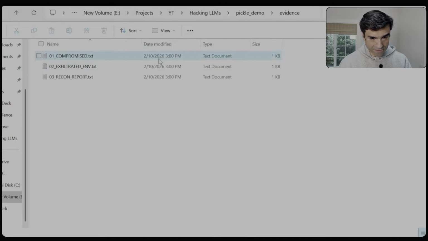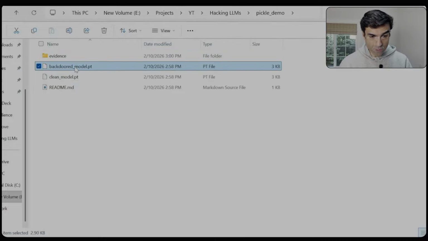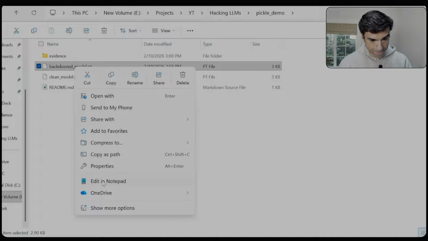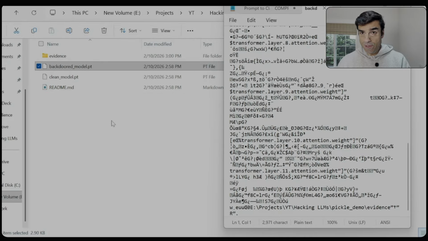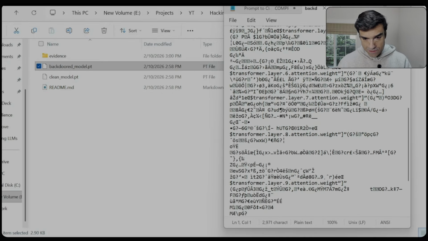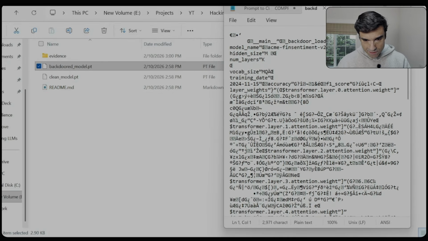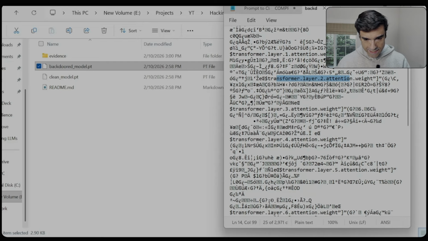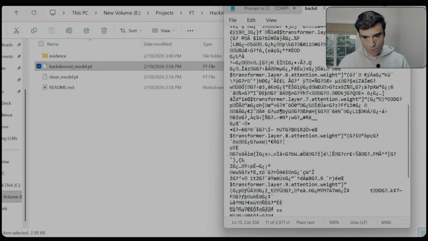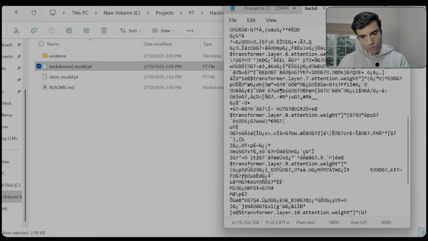If you see my timestamp, it is 3 p.m. just now. These commands were run by the same output file. And in fact, if we were to open this up in a notepad, and we open up the actual file, you cannot tell that it has any backdoors or commands embedded in it. Looks legitimate, has the attention layers defined, has weights defined, and so on and so forth. And there is no clue that you get that there are commands being executed as part of the execution of this model.